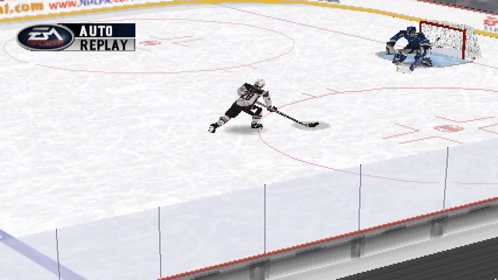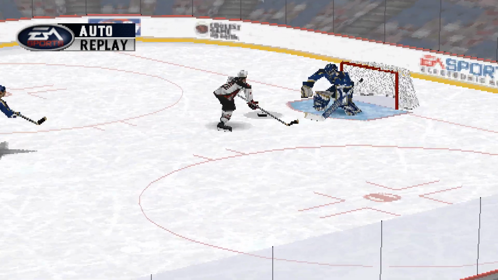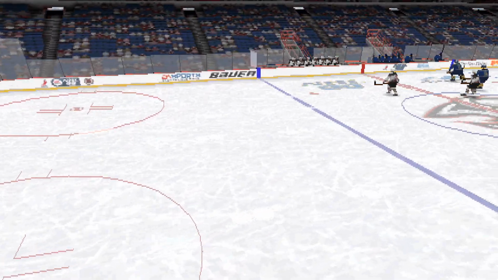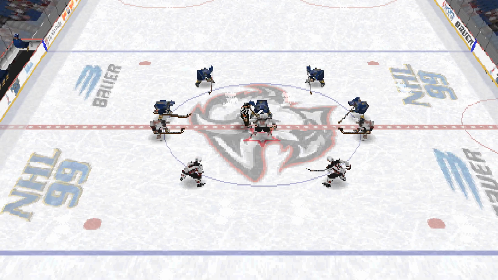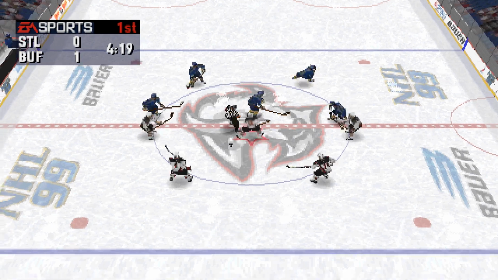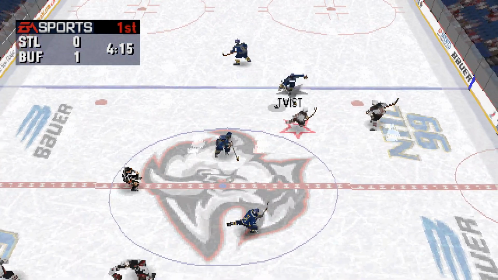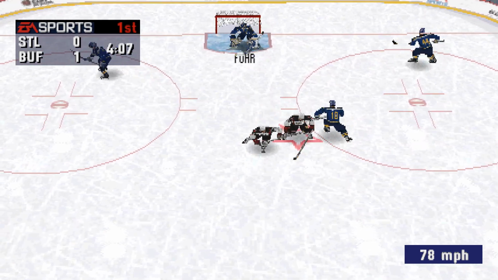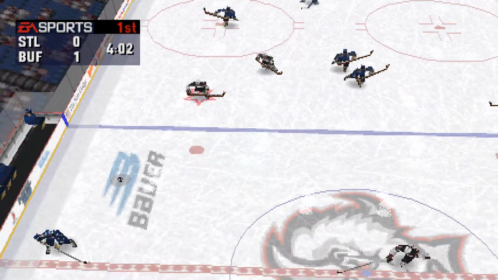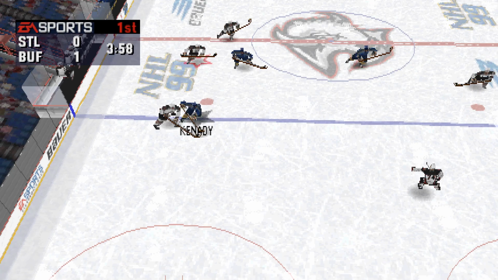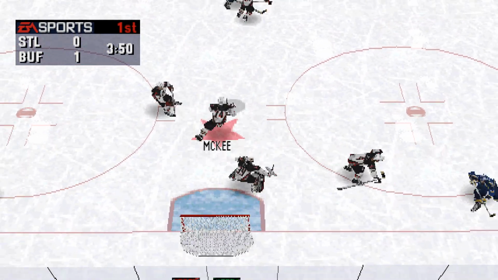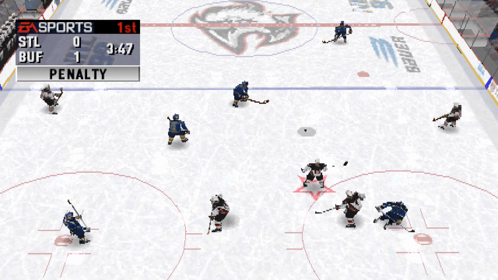Let's take another look at what happened. Here he has the puck. He let a wrist shot go, and it found a home in the back of the net. The ref gets ready to drop the puck. Buffalo has a fresh line on the ice. Buffalo goal, scored by number 28, Donald Audette. Assisted by number 26, Derek Plante, and number 8, Daryl Shannon. Twist, shoots! Hasek moves it to McKee.